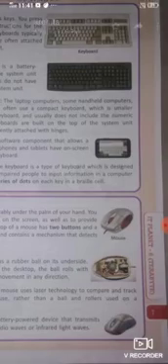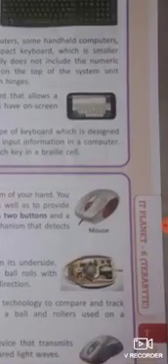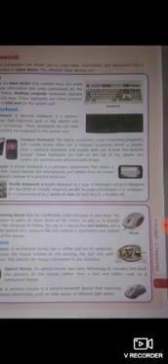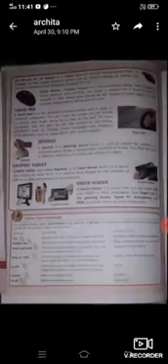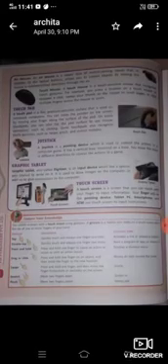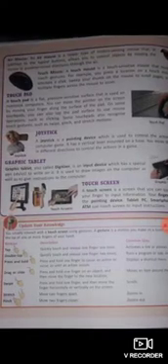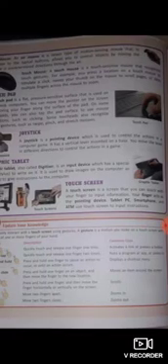You can see here. Air mouse: an air mouse is a newer type of motion sensing mouse that, in addition to the typical buttons, allows you to control objects by moving the mouse in predetermined directions through the air. You can see the picture.